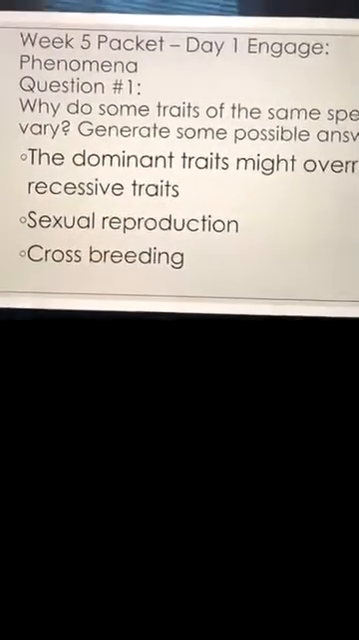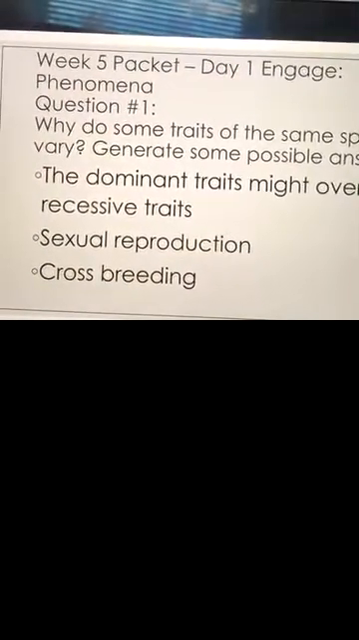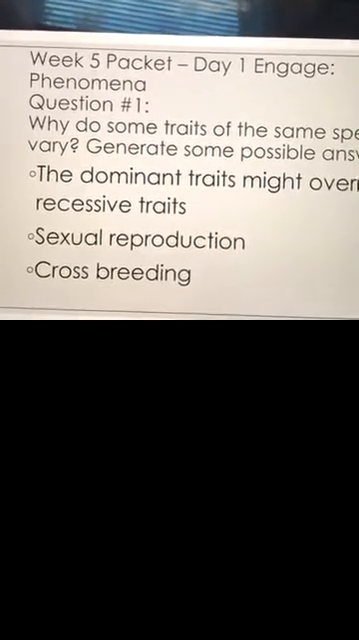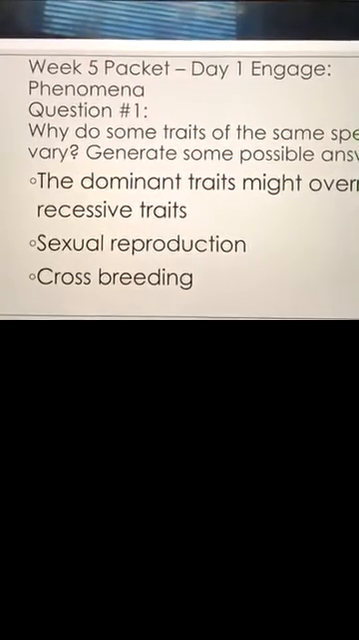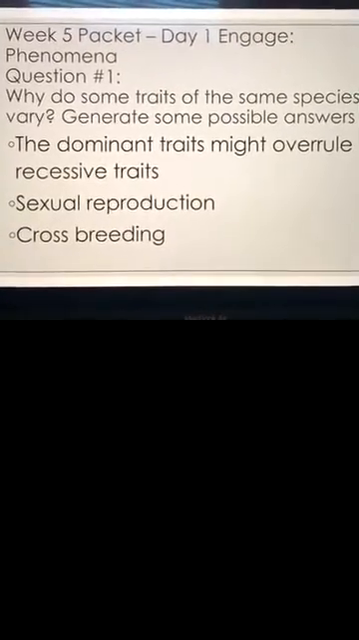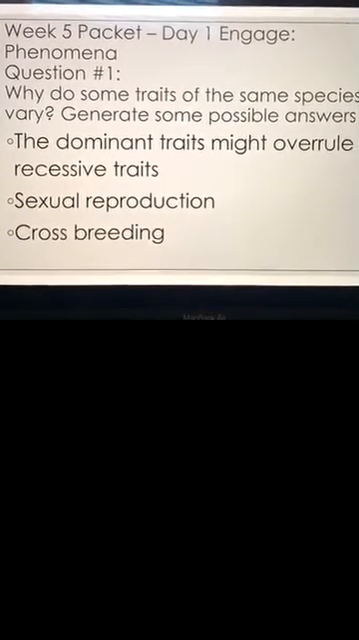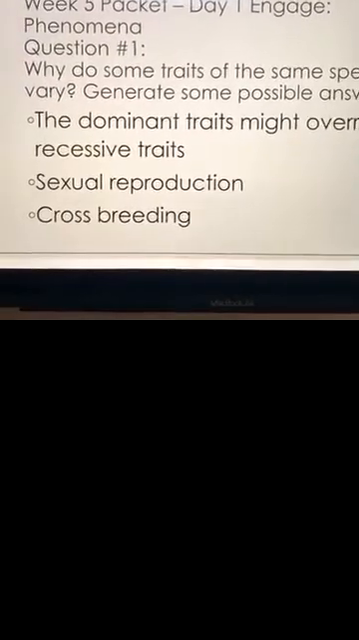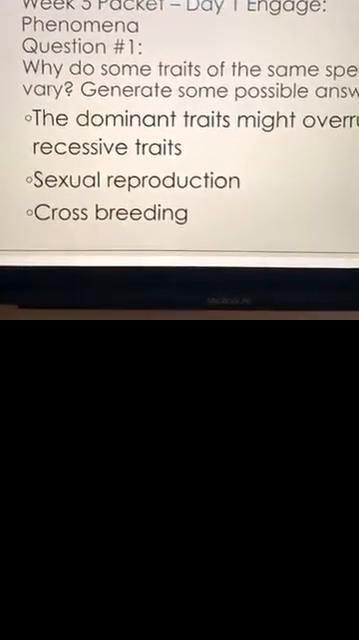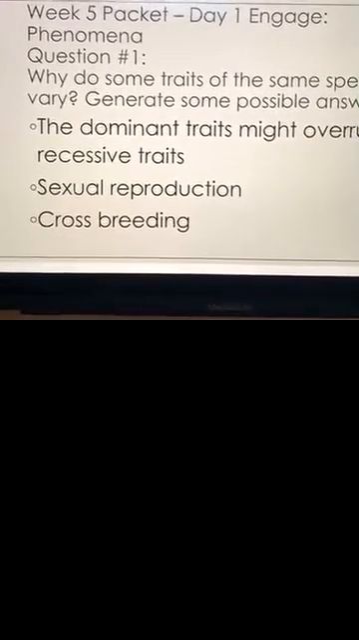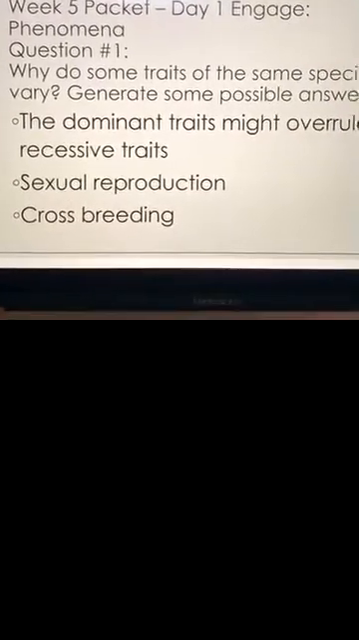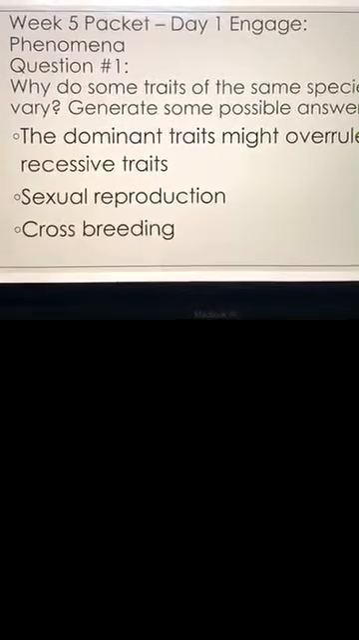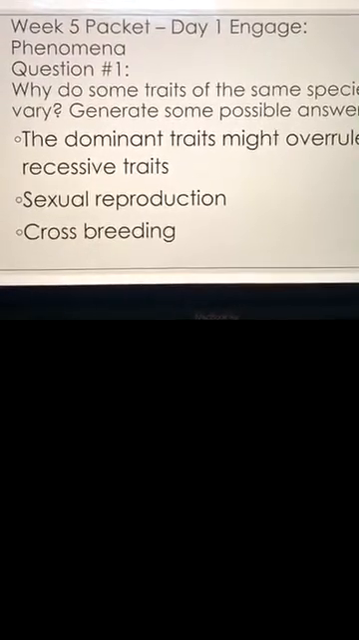So going into our packet, if you looked at the first page of the packet, it said, day one engage phenomena. And the first question they asked you, why do some traits of the same species vary? And some answers that you all gave me are here on the screen. So I think, Randy, you were the one that said the dominant traits might overrule the recessive traits. I added in that you also have to think about the fact that we have sexual reproduction, so you're going to get unique genes from that. And then you also have crossbreeding. So those are the three answers that you should have for question number 1 on that first page.